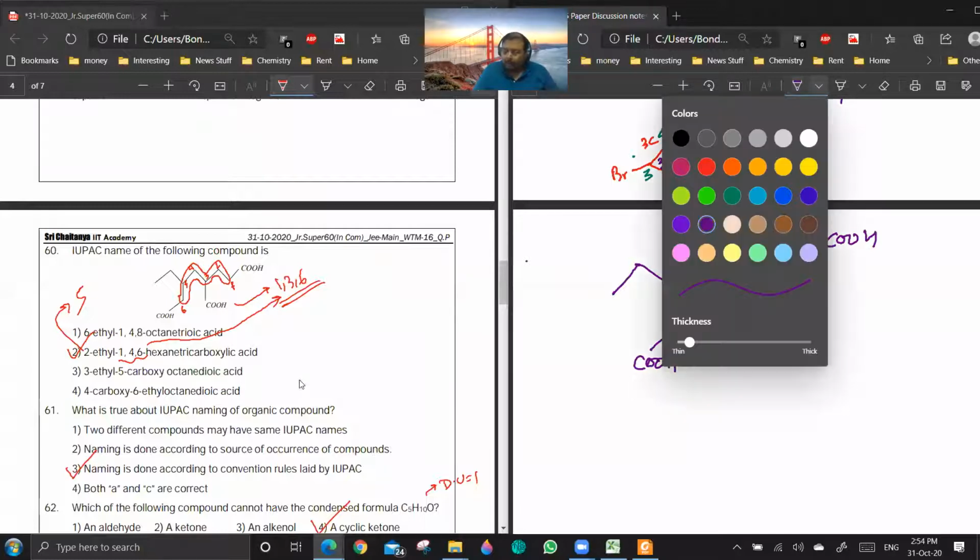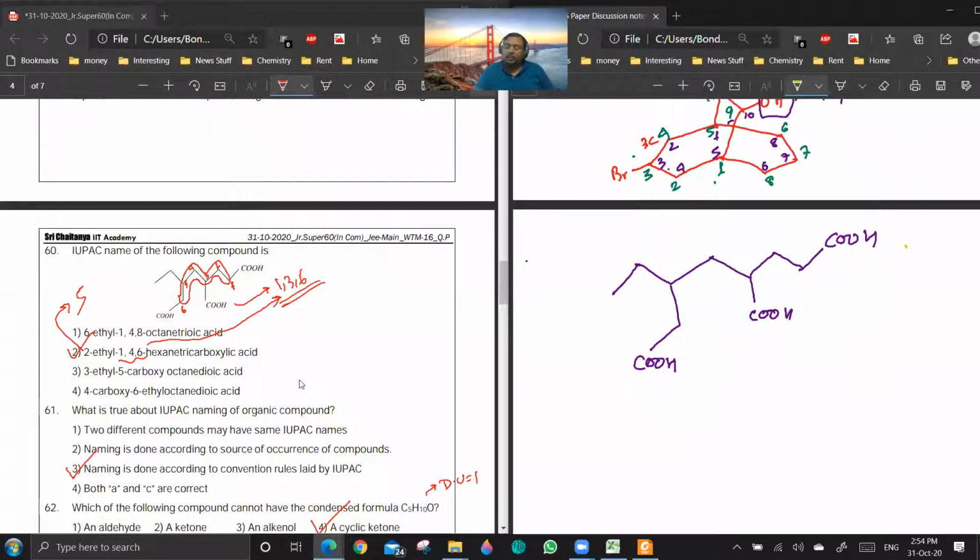Now, selection of the parent chain. If I can select a parent chain which can contain all the three COOH groups, then I can write it as a derivative of alkane. Are you getting my point? This is my parent chain. Up to this, you people are agreeing?